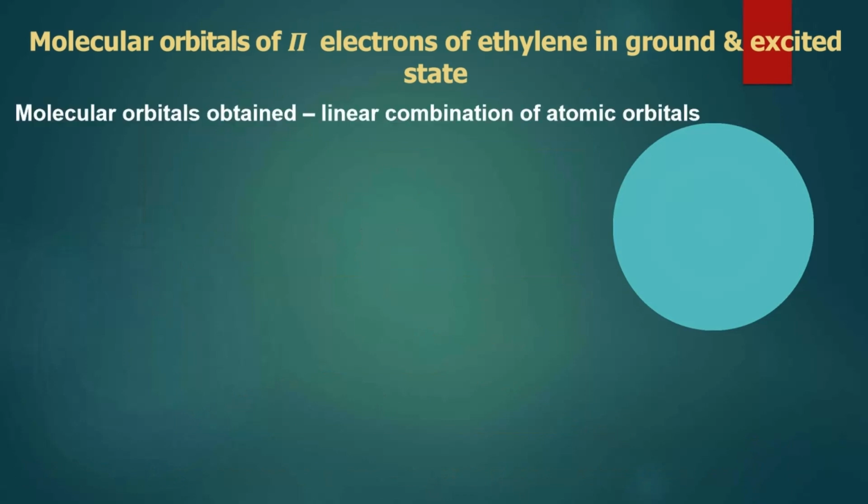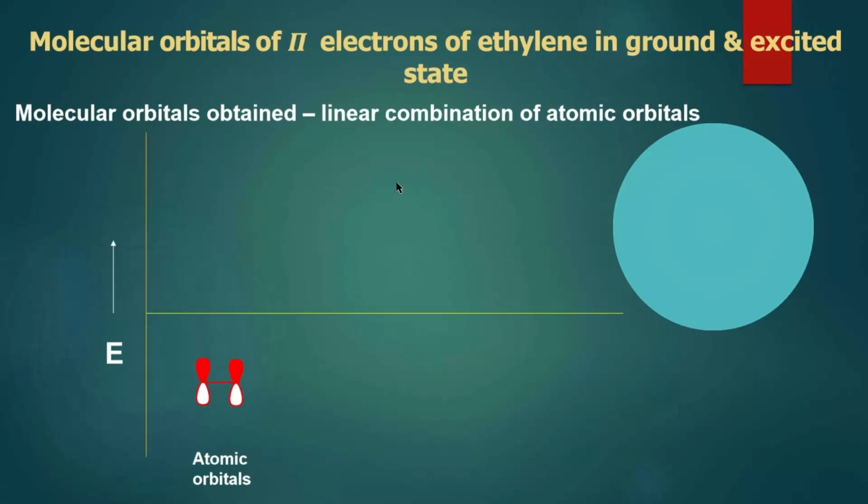The molecular orbitals in ethylene are obtained by linear combination of the atomic orbitals. As we know, ethylene has two carbons bonded with a sigma bond and a pi bond. The pi bond is formed due to the interaction of pz orbitals that we represent like this.